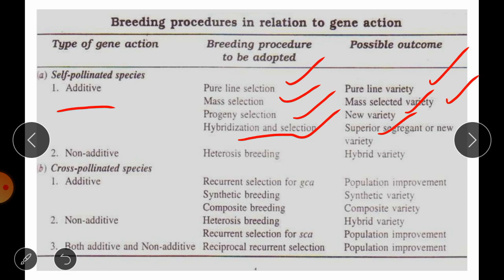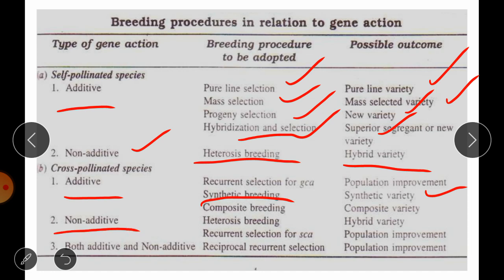If your self-pollinated crops show non-additive gene action, then we have to go with heterosis breeding, which will result in the production of a hybrid variety. In cross-pollinated crops or species, if they show additive gene action, then we can go with recurrent selection for general combining ability, which is a population improvement approach through which we can improve already existing varieties, or we can go for synthetic breeding that will result in the development of a synthetic variety.